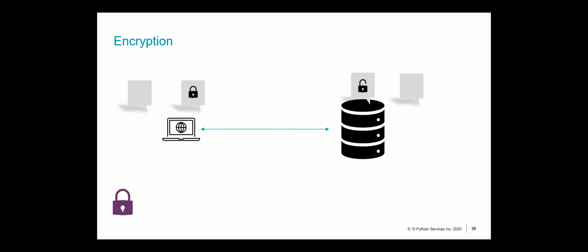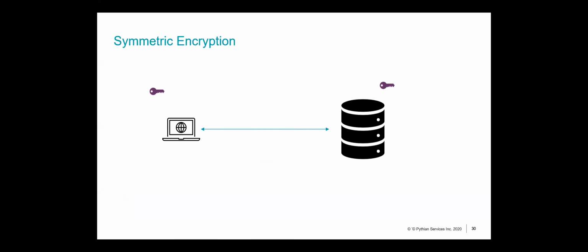So how does encryption work? Encryption basically works on a key, where you've got one key that locks your data and another key that unlocks or decrypts your data. This is called a session key. The session key can be the same key on your client as well as your server. This is known as symmetric encryption.